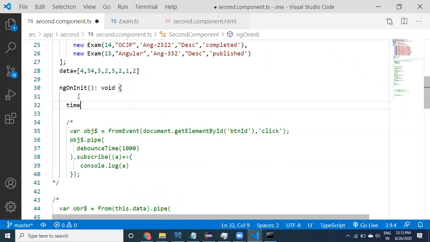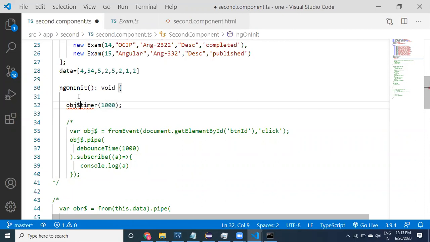Suppose you are going to take a number of values. Maybe timer means it is going to give some value, right? Provide a timer of one second. This is going to give you one observable.